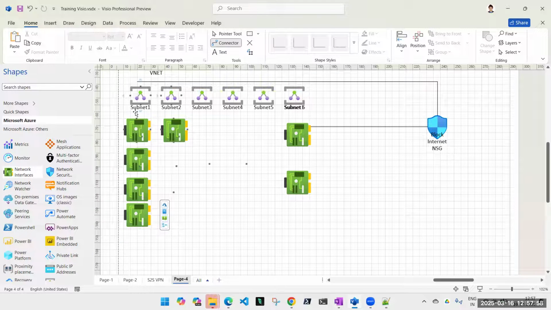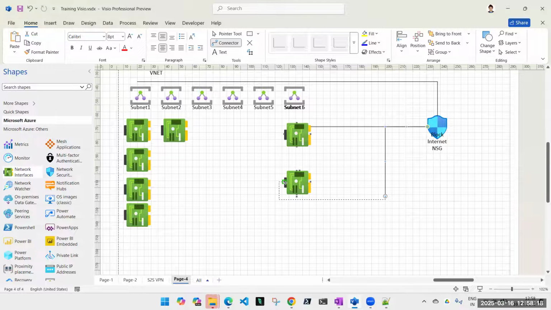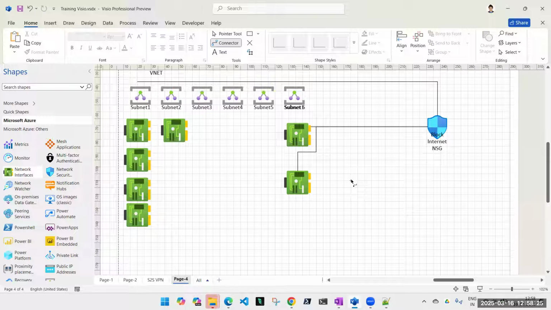Once you assign it on a subnet level, if you add a new machine, by default the rule will apply to it. But if you keep adding it at NIC level, what will happen? You'll have to do it again and again. Next time, when this machine gets created, and if you want internet to be blocked, you'll have to assign it here also. Every time you create a new machine, you'll have to do that. Is this point clear to everyone?